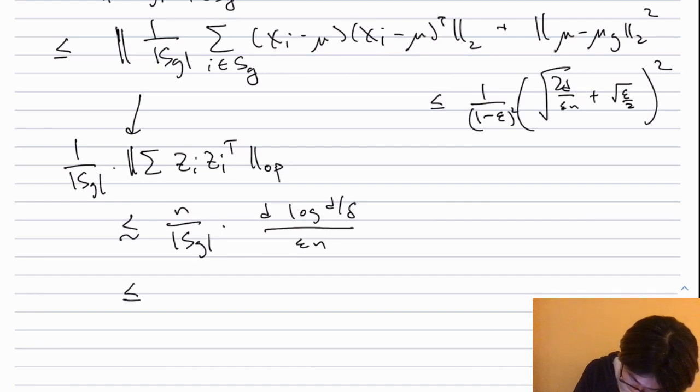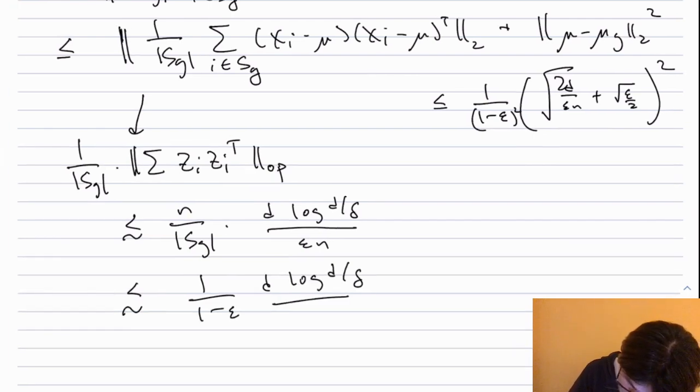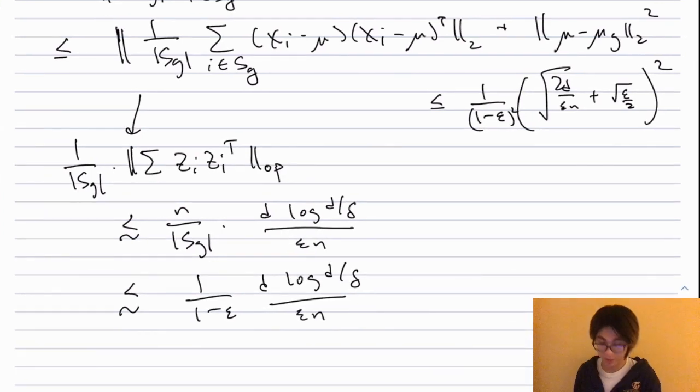And again, this is at most 1 over 1 minus epsilon, up to constants again, times d log d over delta over epsilon n. So if we put all of that together, we get exactly the claim that we started with at the very beginning.